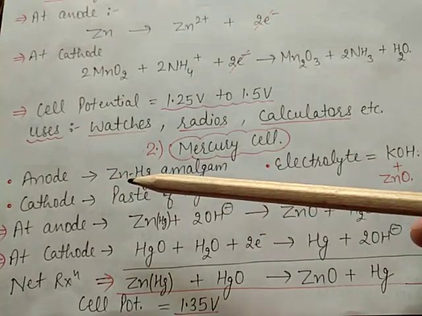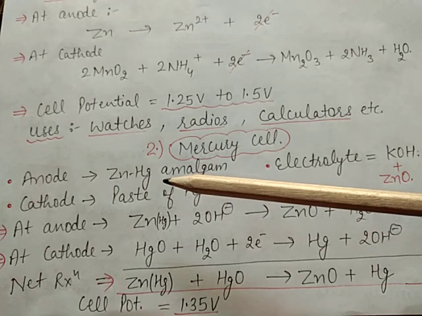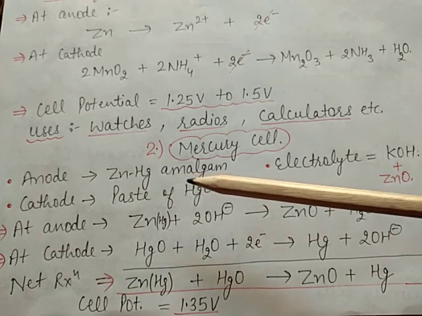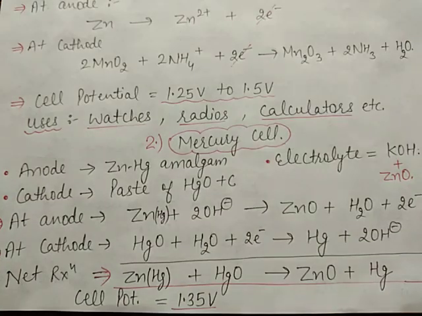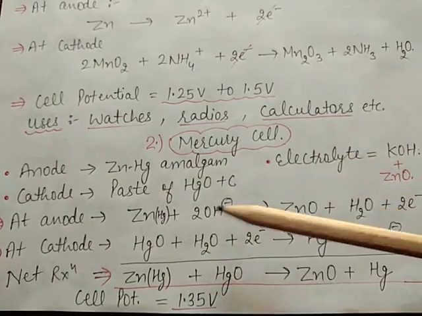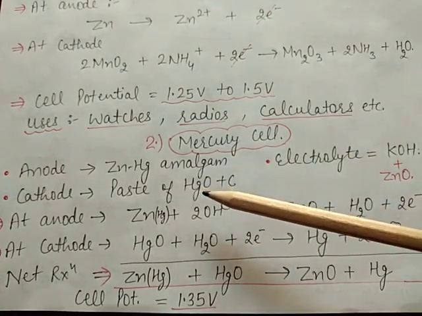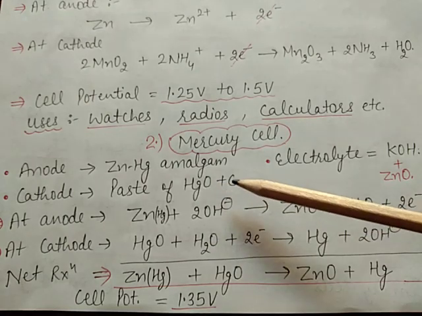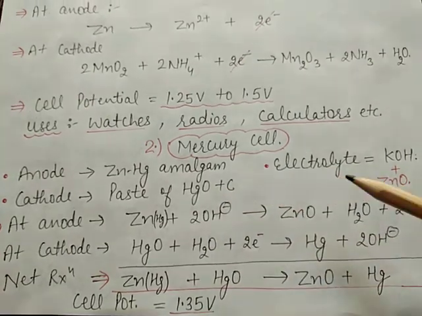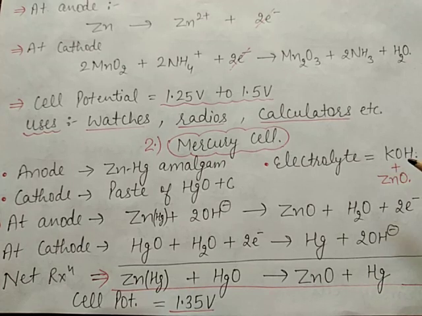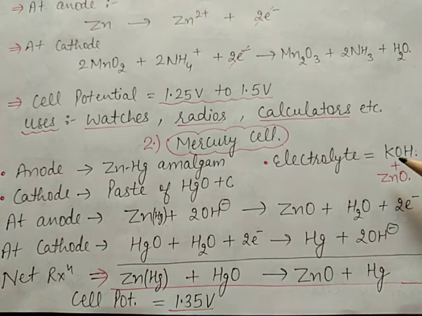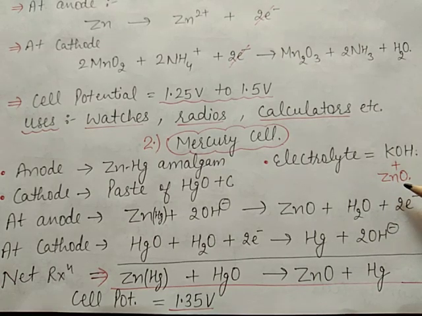At the anode, it is made up of zinc mercury amalgam. The cathode is made up of a paste of mercury oxide and carbon. And the electrolytic solution is made up of potassium hydroxide and zinc oxide.